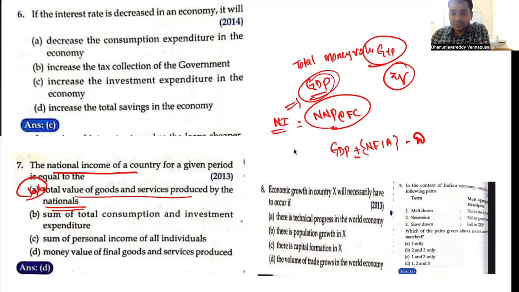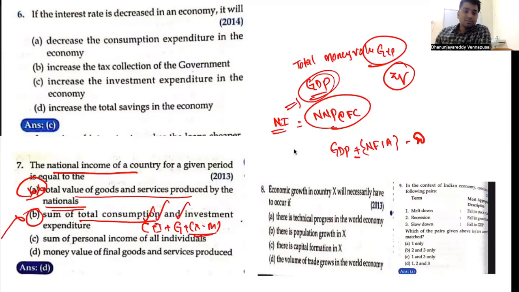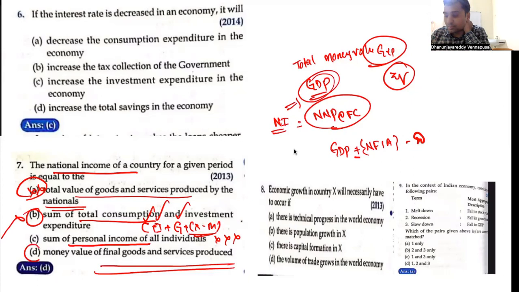Sum total of consumption and investment expenditure. So they are saying C plus I, but you also have C plus I plus G plus X minus M. So the sum total of C plus I plus G plus X minus M is national income. So this is wrong. Sum of personal income of all individuals. No, sum of personal incomes of all individuals is also not national income. Money value of final goods and services produced. So what is the monetary value? This is GDP, monetary value of final goods and services produced.